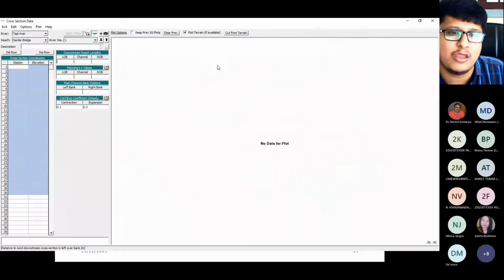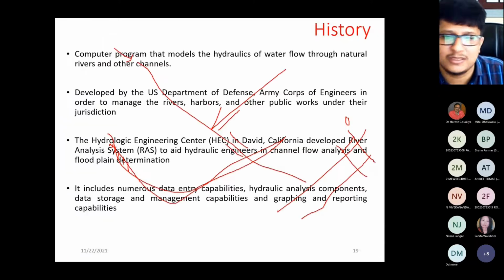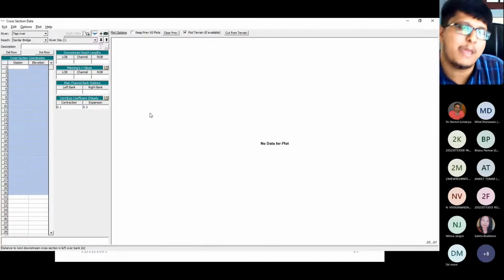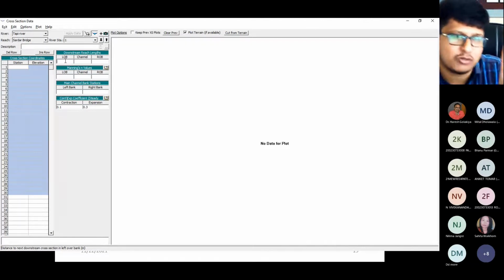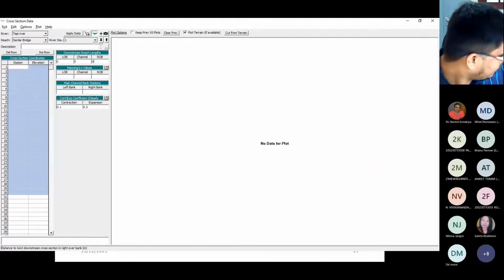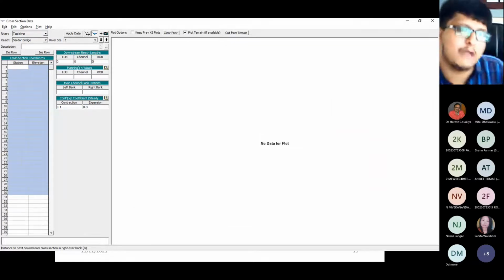Now you can see there are 3 options: LOB, channel, and ROB. LOB means left overbank. Channel means the part where you can see the water. This is the left overbank, and this is the right overbank. So this is the reach length. If I enter the first cross section, I have to enter 0. I need to enter the value 0.